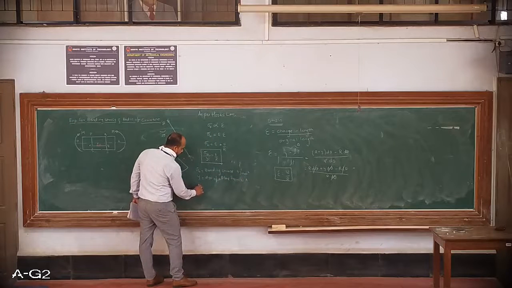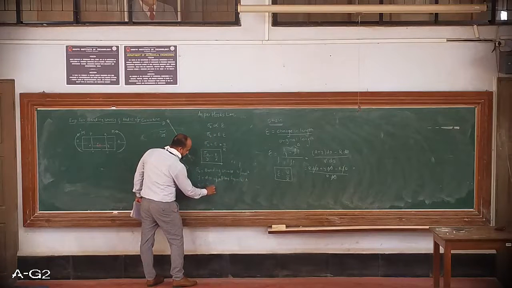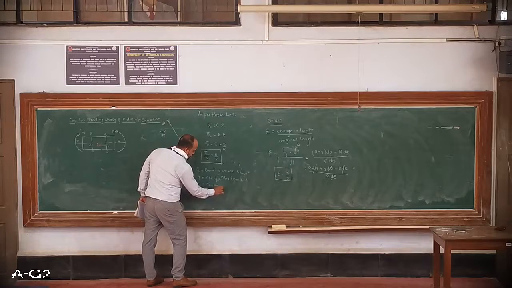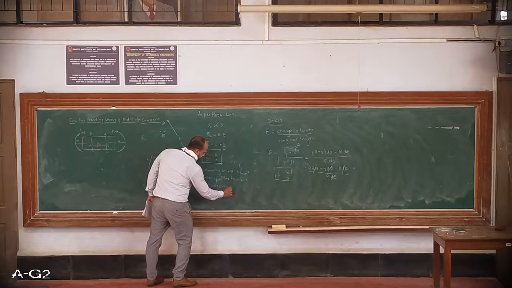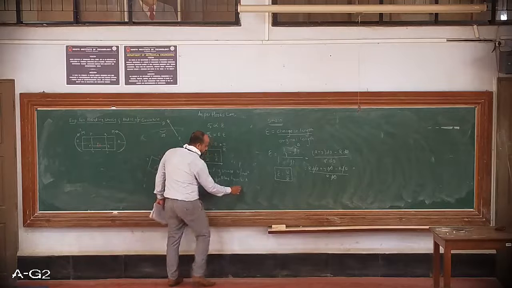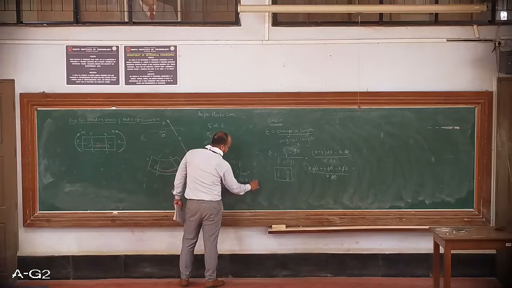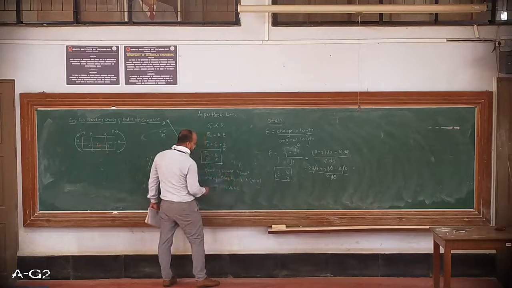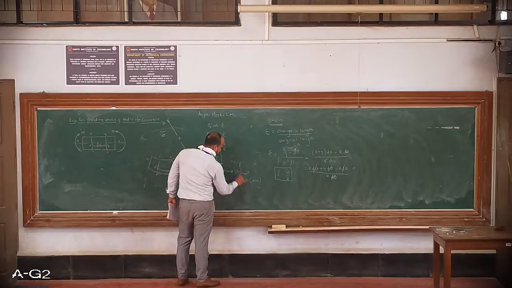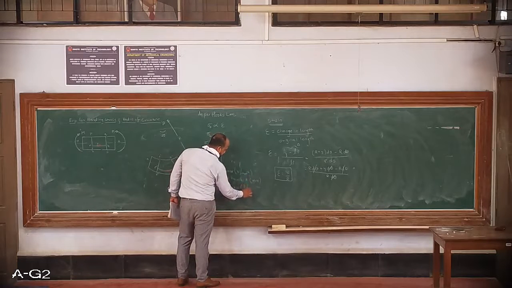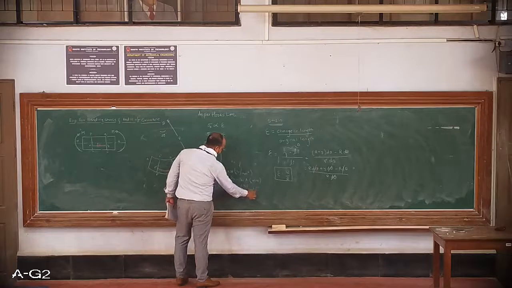E is a property, that is Young's modulus. So y you can have in mm or meter. Usually we will follow one same system. Here Young's modulus is again Newton per mm square.